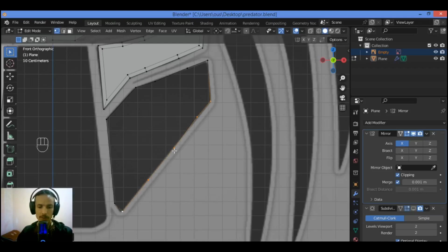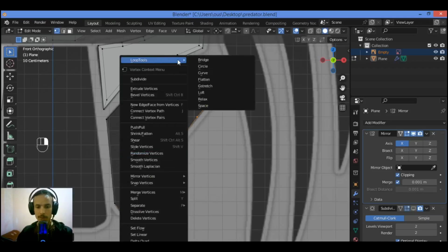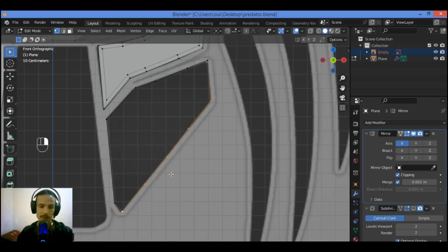Hold down Ctrl, click on right mouse button, then you can see over here at the top Loop Tools drop down menu, then go over Space to set the same space. Also hold down Ctrl, set the same space for this section, and I think it's not bad.